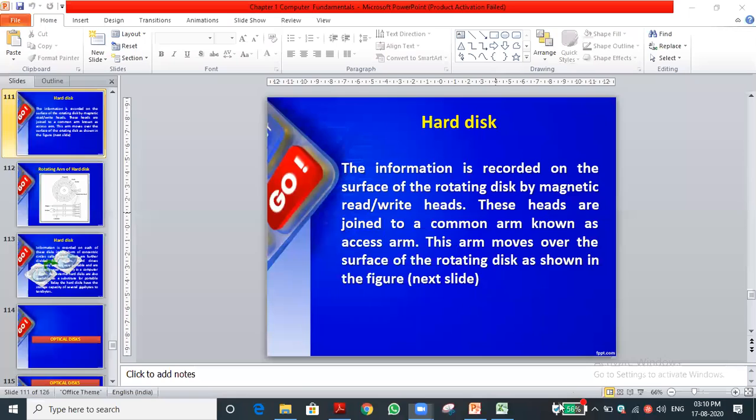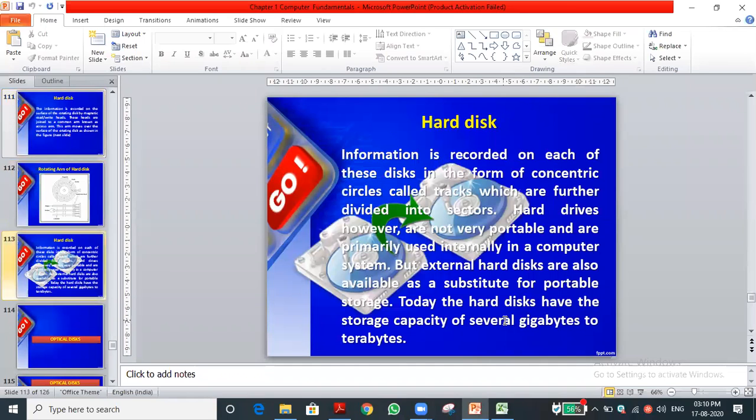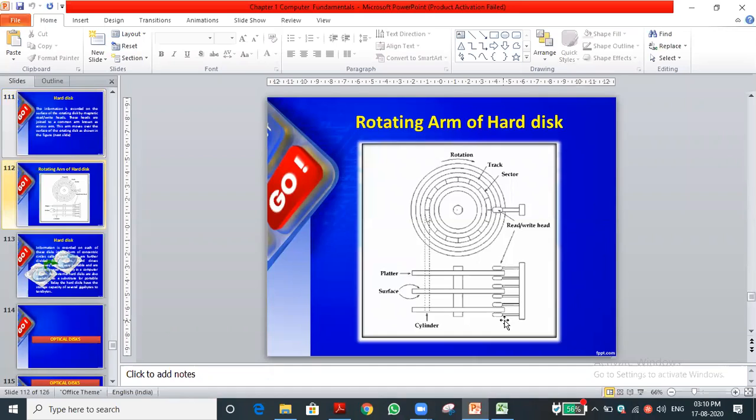Okay, let me go to that. Hard disk we have seen. This is the diagram of how the hard disk's physical structure is. Each circle is called a track. In the track many sectors are there; the track is divided part by part, and each part is called a sector. You can see the pointer: the read write head will write or read, moving accordingly, and it will access the data. That is the concept.